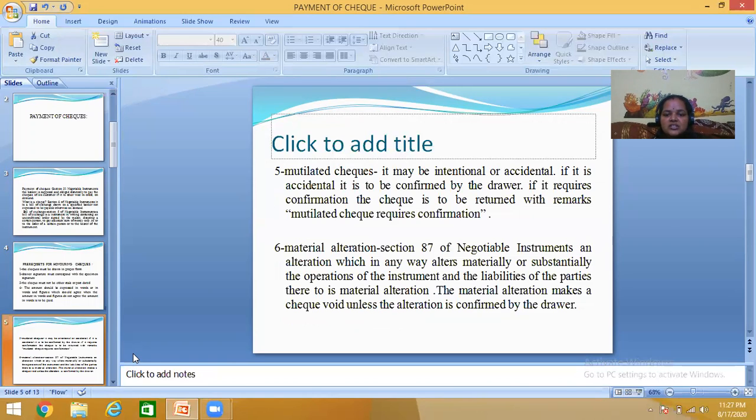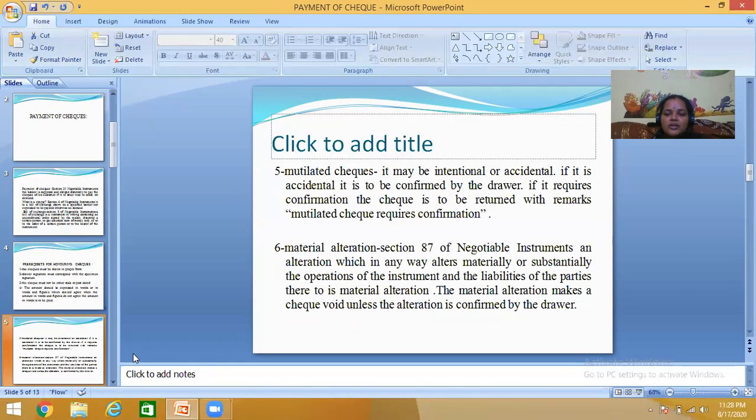Material alteration, Section 87 of the Negotiable Instruments Act: an alteration which materially or substantially alters the operation of the instrument and the liabilities of the parties thereto is a material alteration.